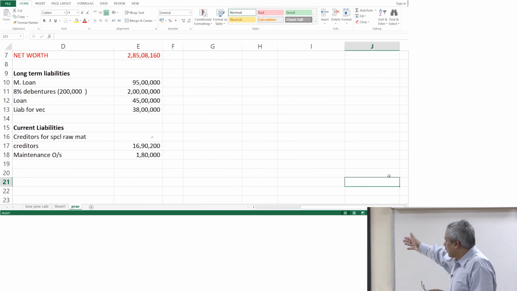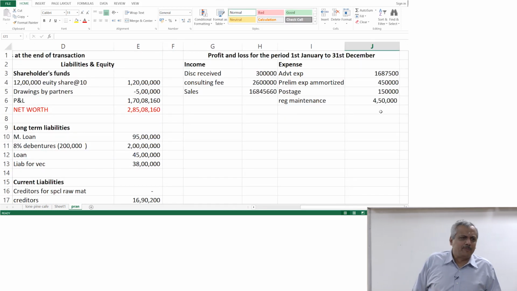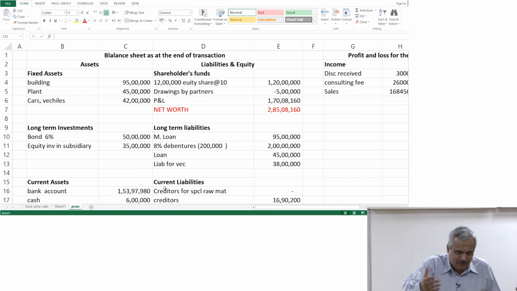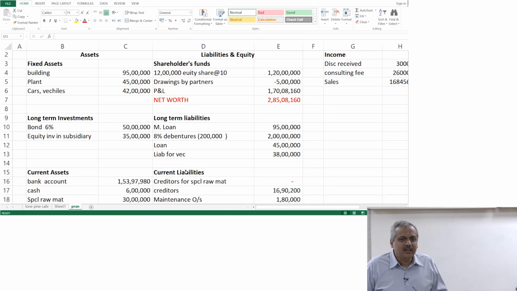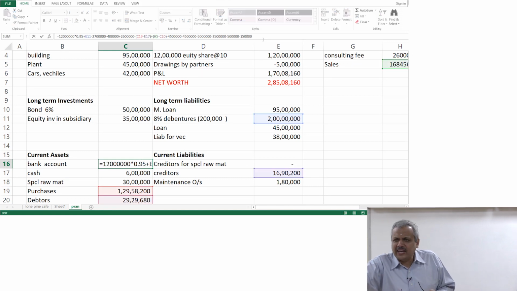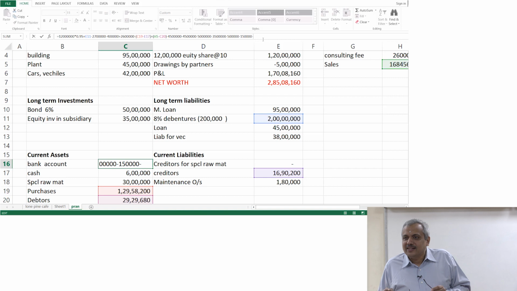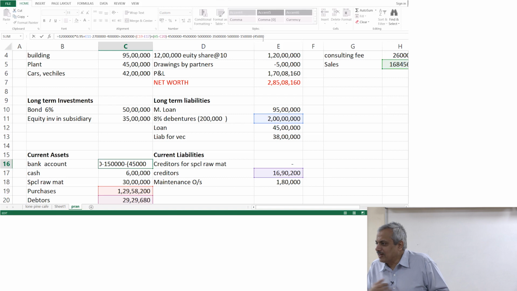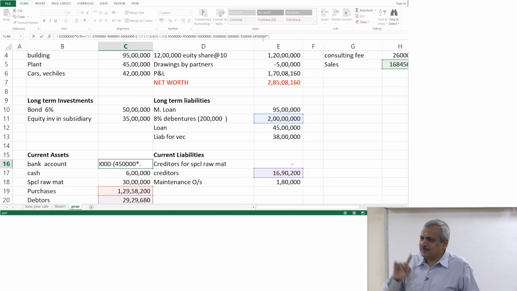Fine, 4.5 lakhs. So, expenditure is 4.5 lakhs, what he has written out there. Then what else will happen? Reduce the bank account by how much? 40%. Initially it is 40%. Supposing I had mentioned 4.5 lakhs, and 40% of it was still due at the end of the year. Then what will happen to the bank account? What part will be liability? 40% will remain as liability. So, what will reduce from the bank account?